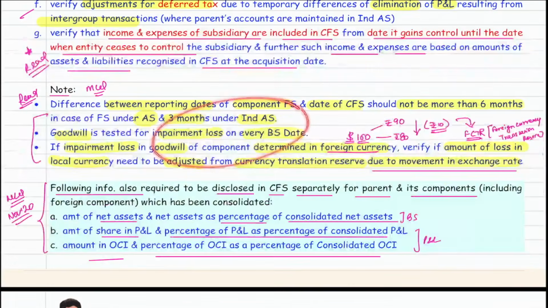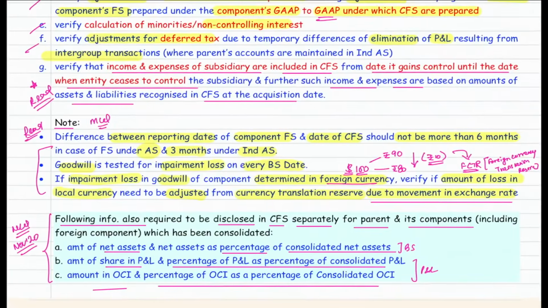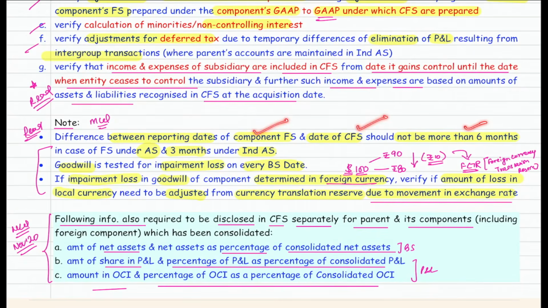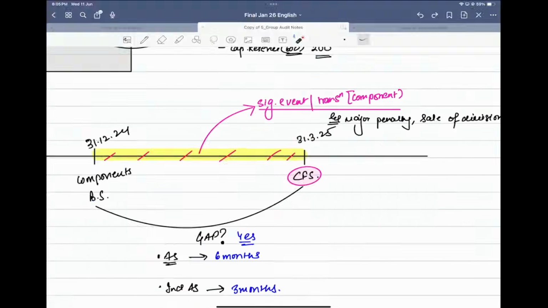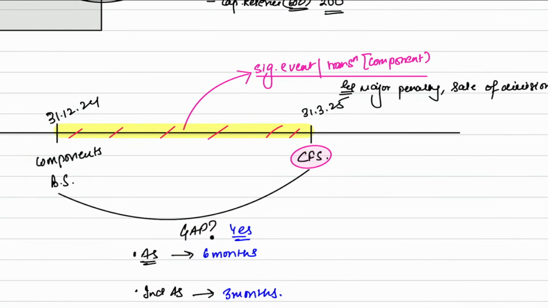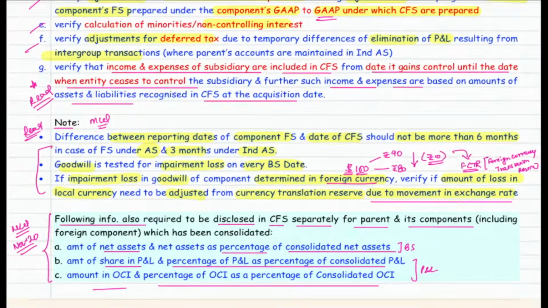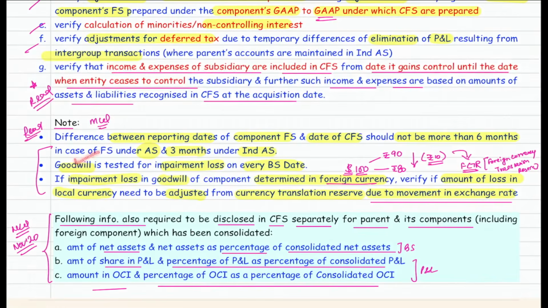Then some notes are given from the MCQ point of view that we have already covered. The difference between the reporting date of the component and the CFS should not be more than 6 months for AS and 3 months for Ind AS. Okay, sir. And after this, goodwill should be tested for impairment loss on every balance sheet date. Lastly, impairment loss in the goodwill when it is determined in foreign currency: whatever is the loss due to movement in exchange rate should be adjusted from the currency translation reserve.